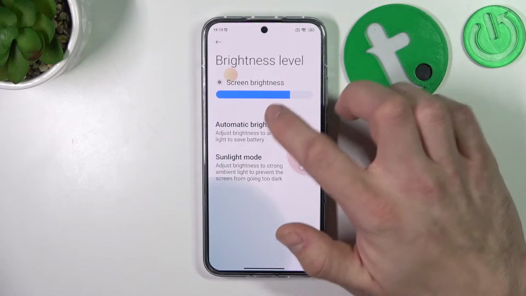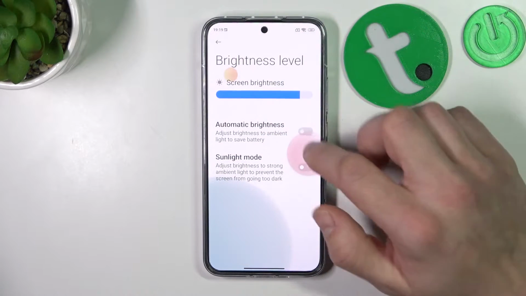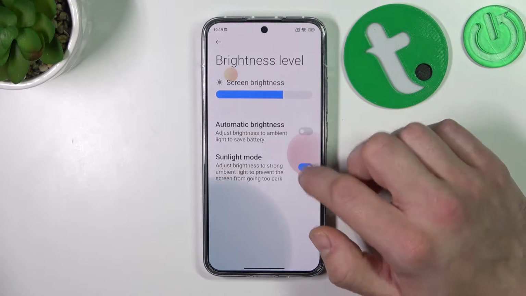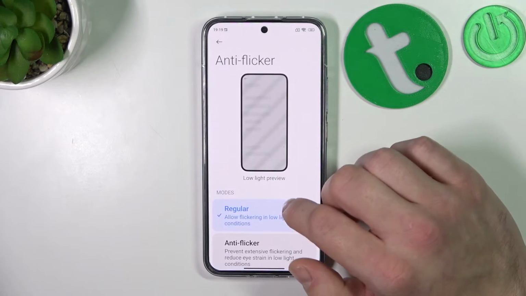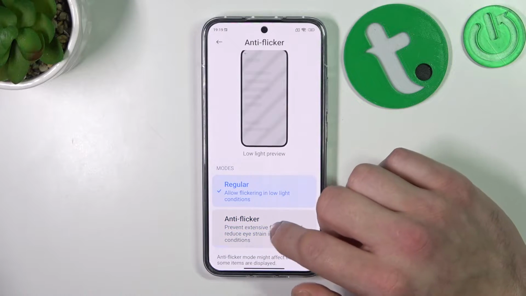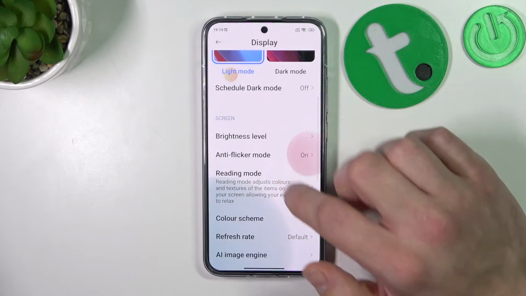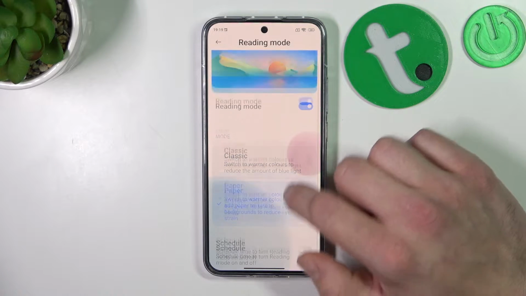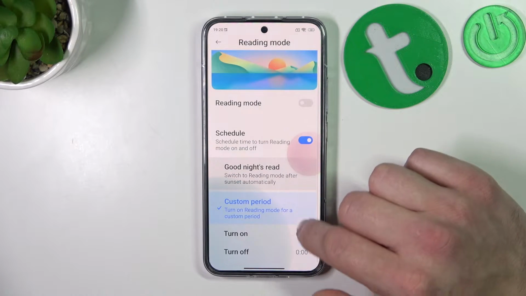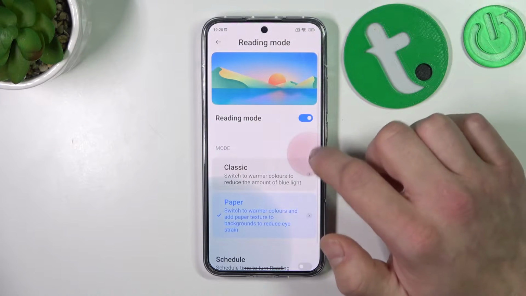Next we can change brightness level of the display manually, enable or disable automatic brightness and sunlight mode. Then we can enable or disable anti-flicker mode, reading mode, that we can also schedule and adjust.